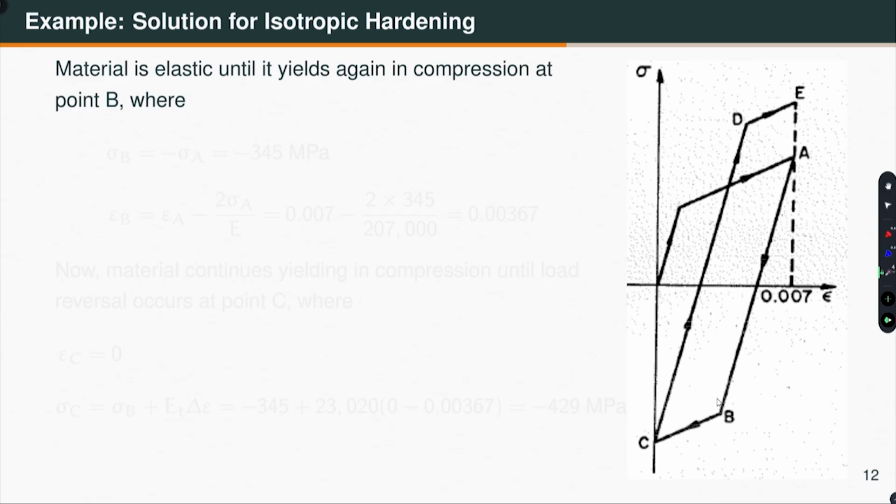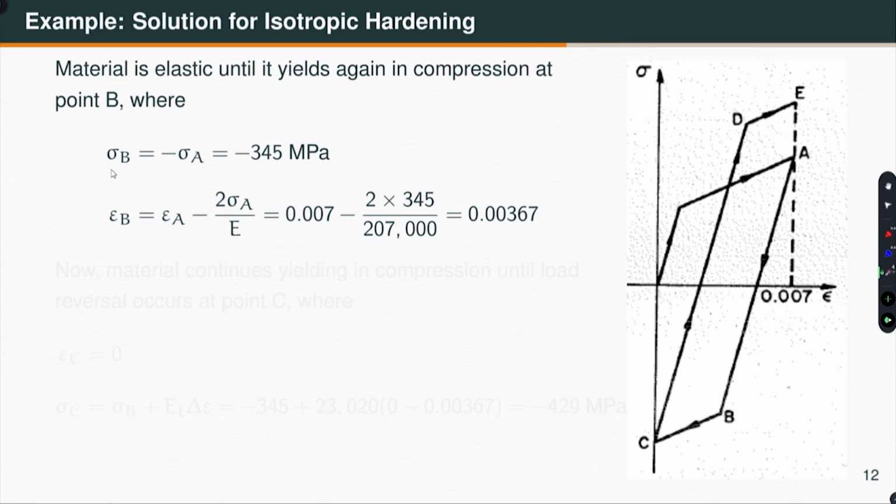Now, where does it yield? So, it yields at point B. Now, what is the stress at point B according to isotropic hardening? So, according to isotropic hardening, material yields at point B where sigma B is equal to sigma A in terms of magnitude, right.